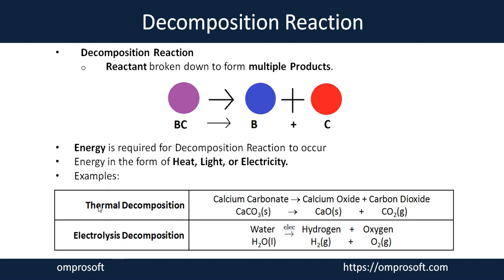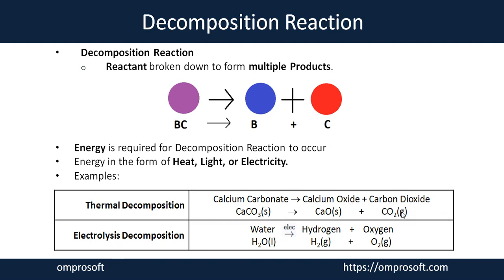I'll share some examples with you, like thermal decomposition. Thermal means heat, so it is a decomposition reaction which requires heat as an energy source. For example, you take calcium carbonate, which is your reactant here, and you want to break it. To break calcium carbonate into its multiple products, you need energy. So here we use a heat source as energy, and the calcium carbonate breaks down into two products. One is calcium oxide, another one is carbon dioxide.